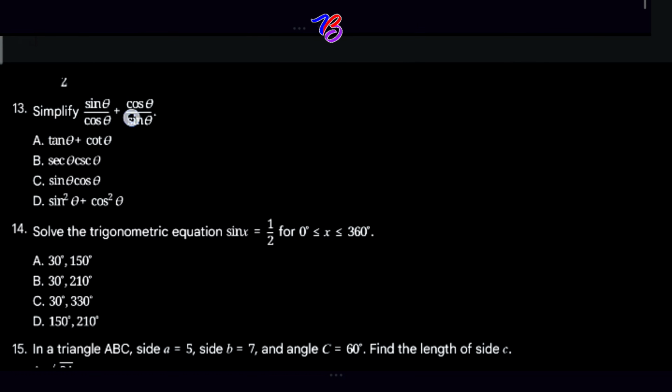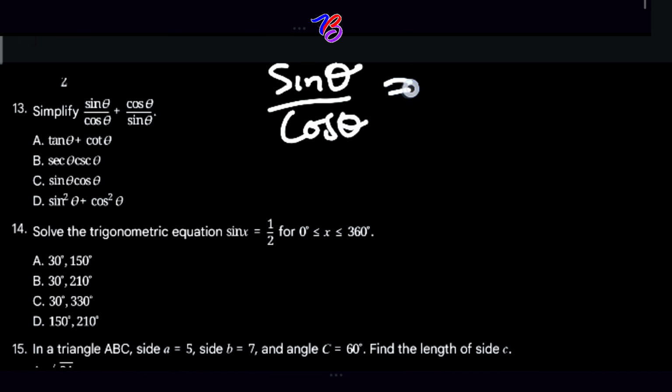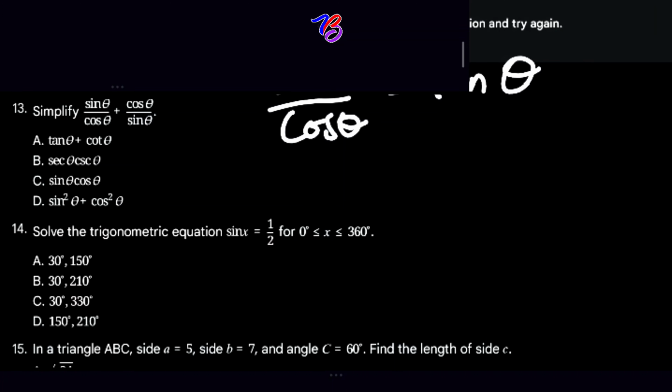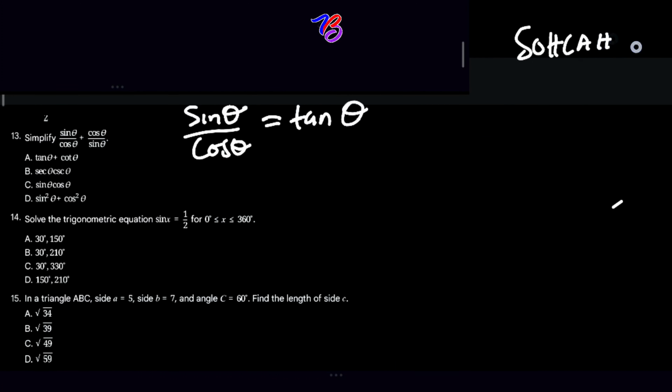Question 13. Simplify sine theta over cos theta plus cos theta over sine theta. Are we here? So from your previous knowledge, you understand that sine theta over cos theta is equal to tan theta. Yes or no? Please, your knowledge of SOH CAH TOA will play here. If you look at SOH, what is common? H is here, H is here. So if H cancels out H, then you have O remaining and A remaining. So if you check tan theta, you have O and A.